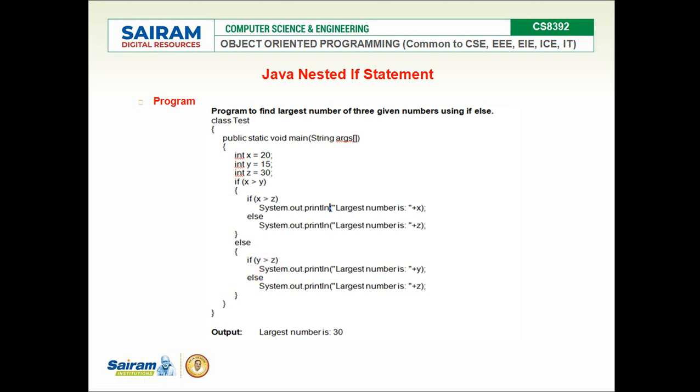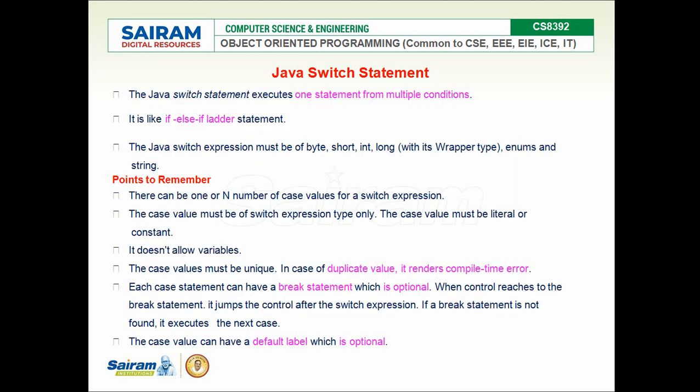That's about the if statement in Java. So the next control flow is the switch statement. We already said that the alternative for the if else ladder is the switch statement. The switch statement executes one statement from multiple conditions. We checked, right, we get a mark and check in which category it falls, whether grade A, grade B, grade C, D, and O, and E and so on. So one statement from multiple conditions, that is what is called a switch statement. As I said already, it is like the if else ladder in the if statement.